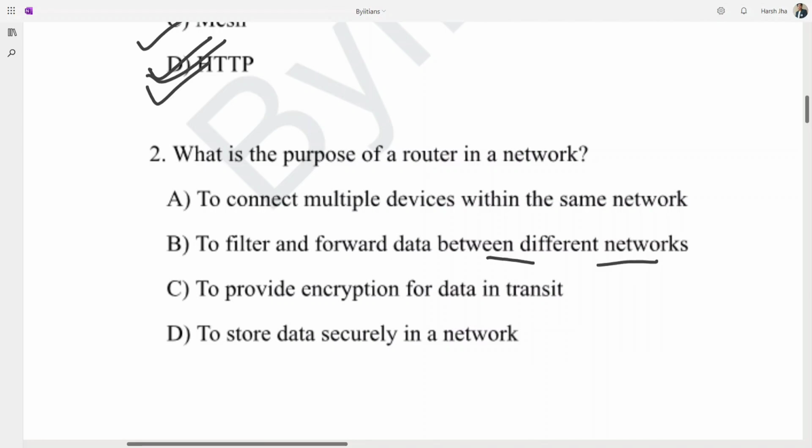To provide encryption for data? No, it's not. To store data securely in a network? No, it's not. So this is the correct option: option B. That is the purpose of a router.